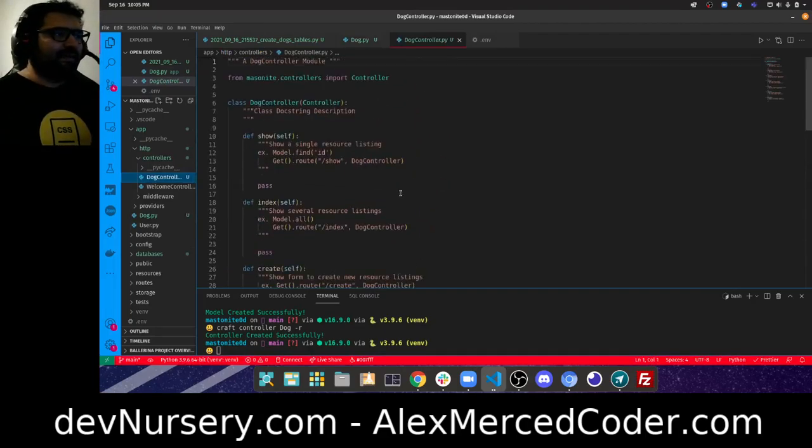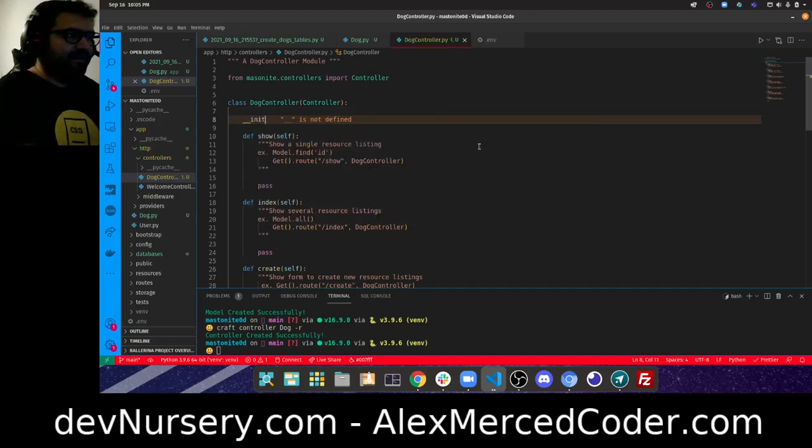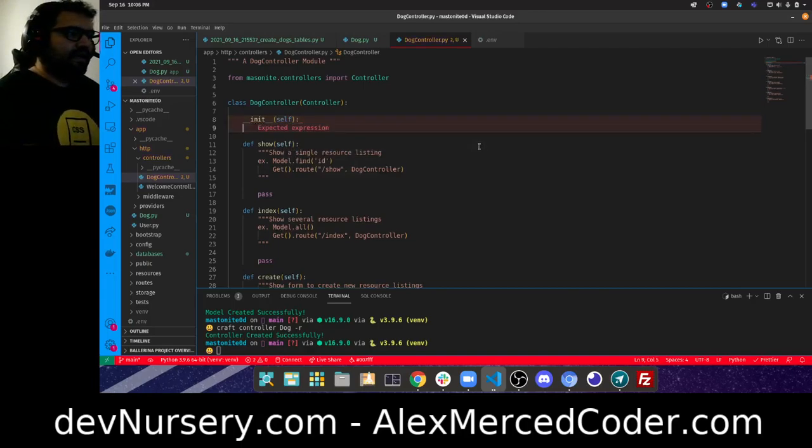Now one thing I really like about Masonite is that they give you a couple different ways to handle requests and parameters and a variety of things. I do like one method, which is to just make the request part of the class instance. I usually like setting that up because you can just get everything with the request class. You can get your params, your queries, your request body, it's all in there. So in that case, the first thing we're going to do is create an init method, pass in self, and oh wait, no, I also want to import request.